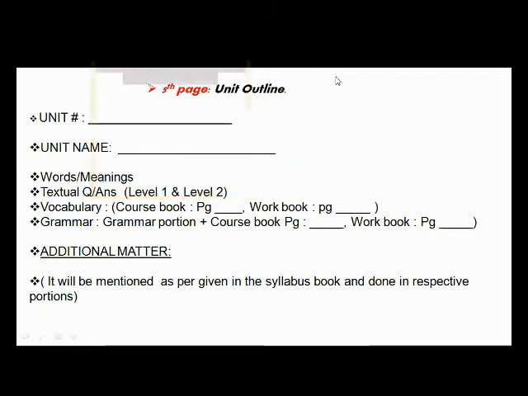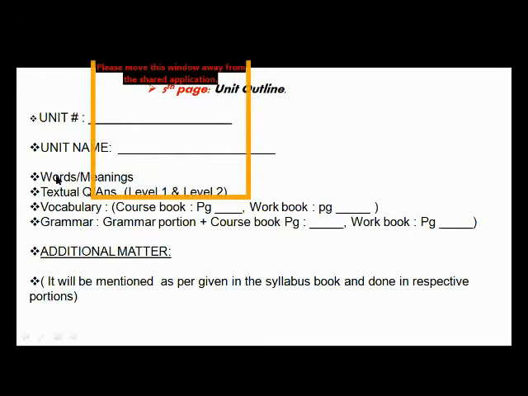You have to take a screenshot of this page because this is very important. According to this screenshot, you will maintain your unit outline page, unit number, unit name. First, what work we will do? Words meanings, then textual question answers of level 1 and level 2.